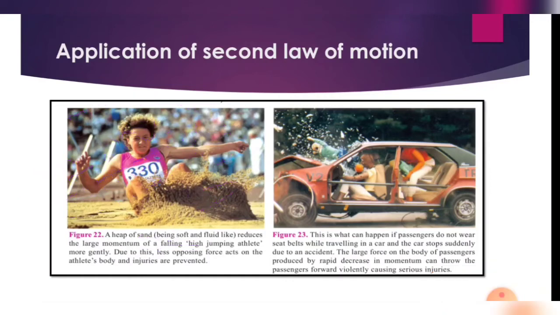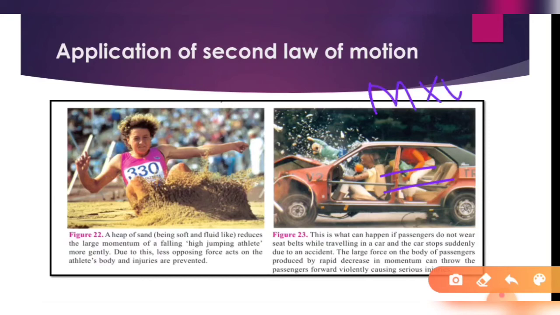Second example: see what happens if passengers do not wear a seat belt. When the car stops suddenly due to an accident or any other reason, a large force will be applied on the body of the passengers because of the large decrease in momentum. Momentum is mass into velocity. Velocity will instantly come to zero, and mass will remain the same, so the effect will be very large.